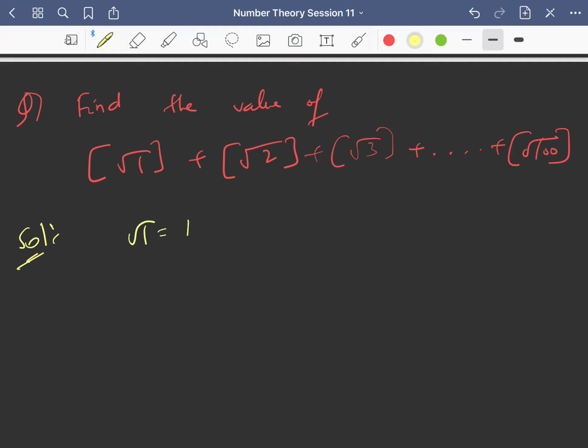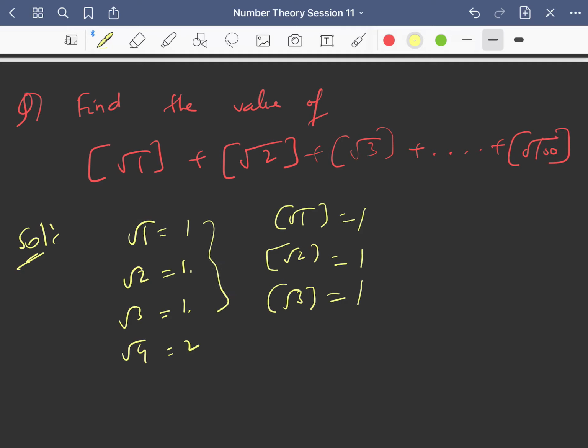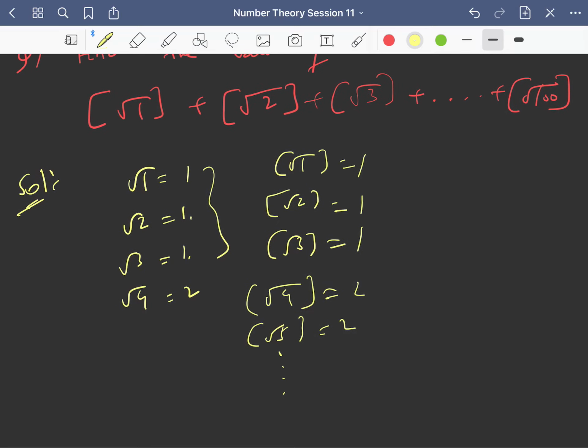See, root 1 is 1, root 2 is 1 point something, root 3 is 1 point something, root 4 is again 2. So greatest integer root 1, root 2, root 3, all these will be 1 because these are 1 point something, and greatest integer root 4 will be 2. Greatest integer root 5 will also be 2, till greatest integer of root 8.